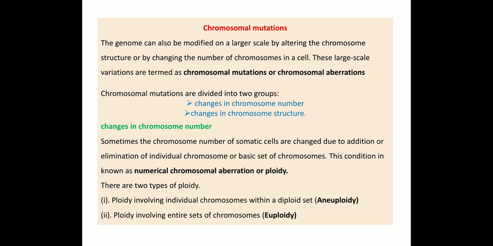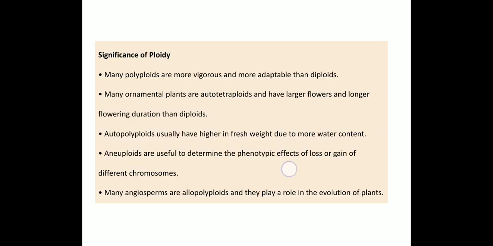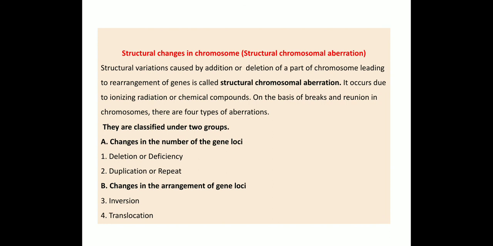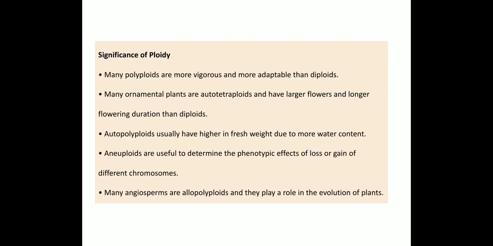Then structural changes occurring in the chromosomes are divided into two types, namely change in the number of the gene loci and change in the arrangements of the gene locus. So now we have completed chromosomal aberration.